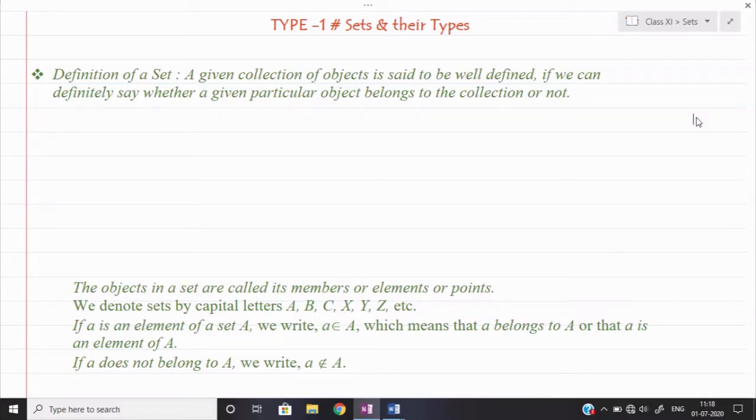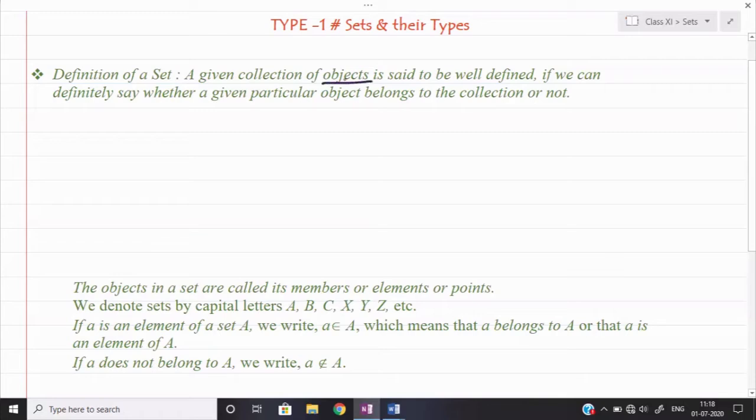But when we talk about mathematically what exactly a set is, the definition is quite different. So let us discuss what they are saying here mathematically. I will highlight three things here, so please pay attention to how we can define a set. First of all, they are saying a given collection of objects.